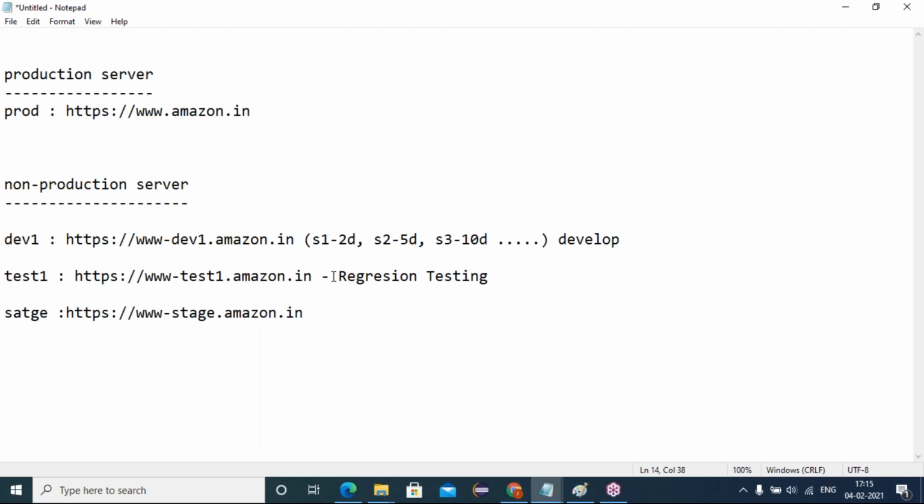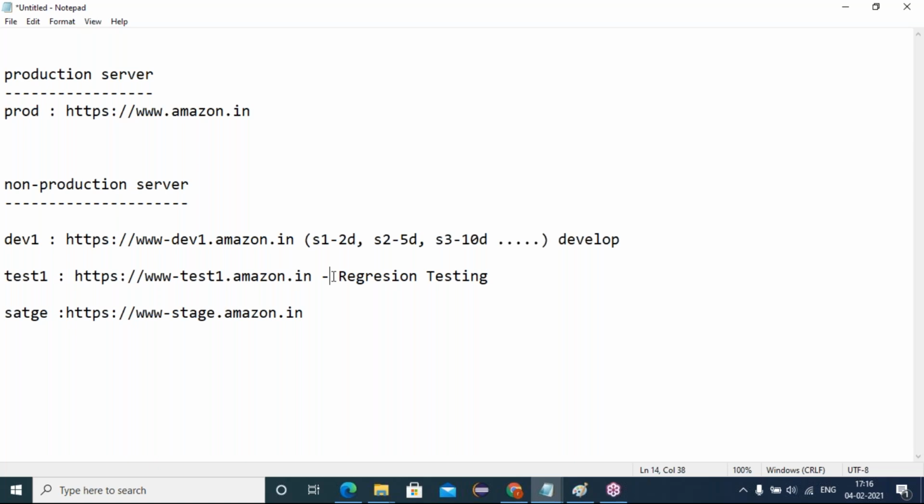Friends, testing the feature in one browser and one platform is not enough, because end customers can open your business in their own system. He might be using Windows with Chrome, Windows with Firefox, Windows with Safari, Mac with any of the browsers, Linux with any of the browsers. So compatibility must be there. User compatibility must be there. If a user opens your business in any OS and any browser, my application should open. If it is only working on Windows with Chrome, will customers be attracted to my business?